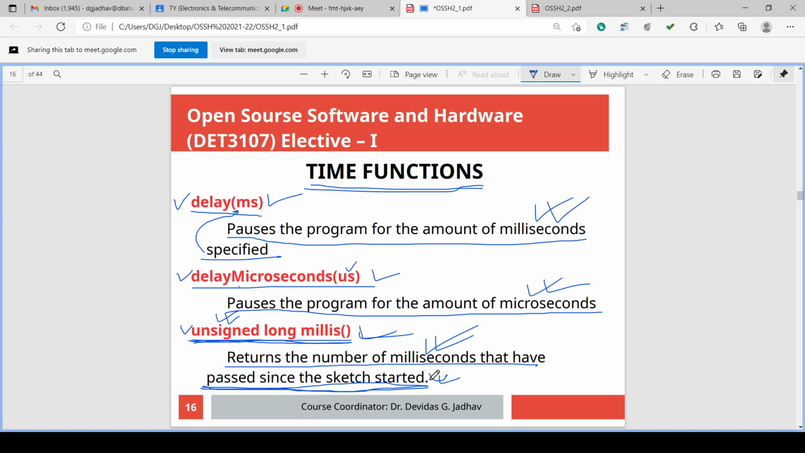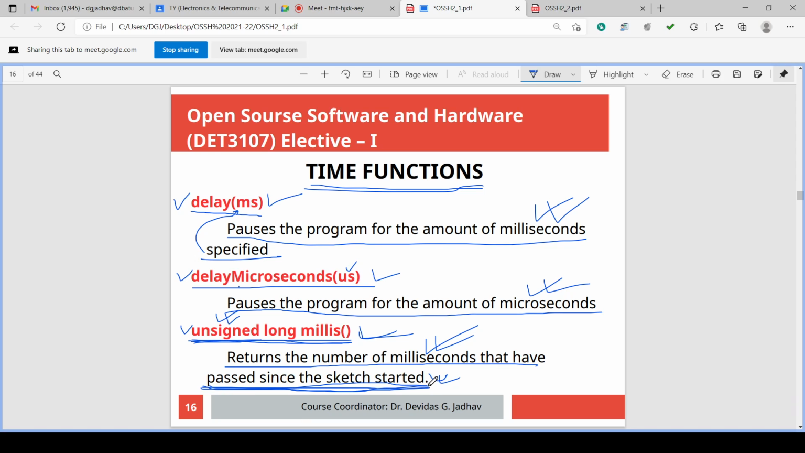That's why it is allotted the data type unsigned long, because it is giving in milliseconds. That's why for 1 hour it will give a very large number in milliseconds. If the program is running for 1 hour, it gives a very large number, isn't it? So that's why unsigned long is used, not integer or character, because character can have a range up to 8 bits only, whereas unsigned long has a large memory value. So it returns the number of milliseconds that have passed since the sketch started.